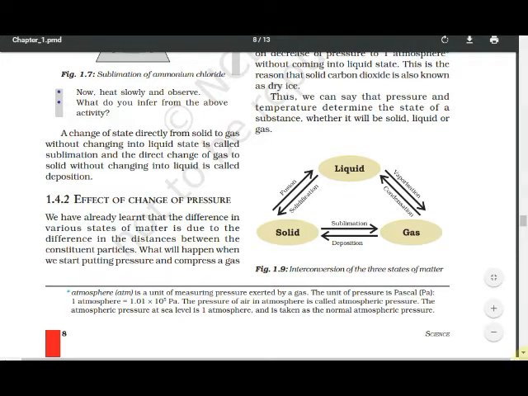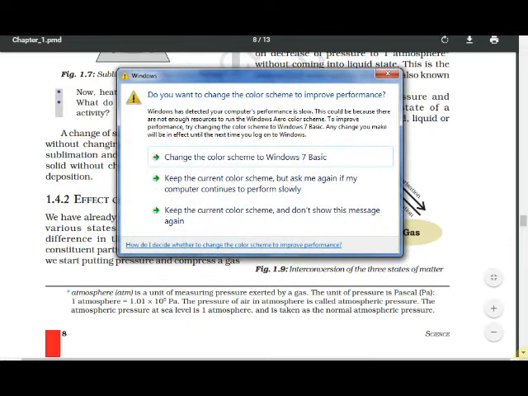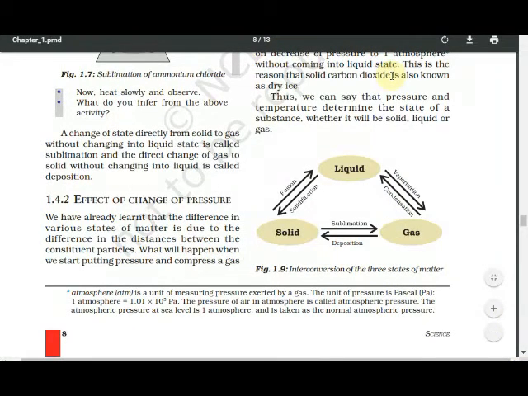The pressure of air in atmosphere is called atmospheric pressure. The atmospheric pressure at sea level is 1 atmosphere. Sea level pressure is 1 atmosphere, and it is taken to be normal atmospheric pressure. It starts from sea level to normal. Yes or no? Sea level pressure.